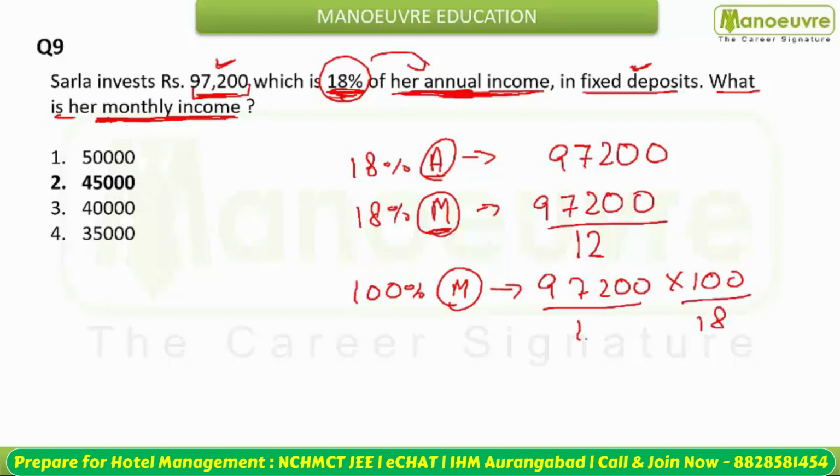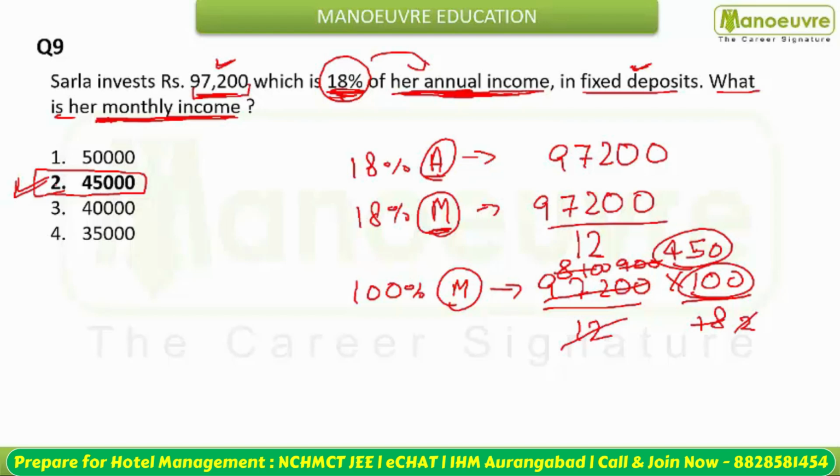And here you have a division by 12. So you can cancel with the 12 at 81, and you can cancel 81 with the 18 at 9, and you have 900. This is going to be 900, and this is going to be 2. You can cancel this with 450. 450 into 100 will come to 45,000. So your answer is going to be 45,000. Her monthly income is 45,000.